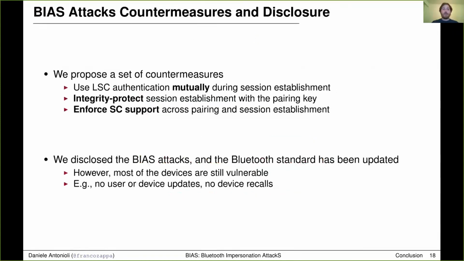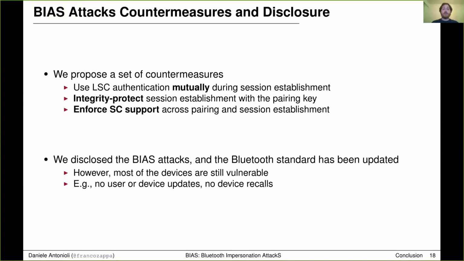In our paper, we propose a set of countermeasures for the BIAS attacks. Firstly, legacy secure connections authentication should always be used mutually during session establishment. By mutually, we mean 2 times. The first time with the master as the verifier, and the second time with the slave as the verifier. Secondly, session establishment should be integrity protected using the pairing key. And finally, secure connections support should be enforced across pairing and session establishment.